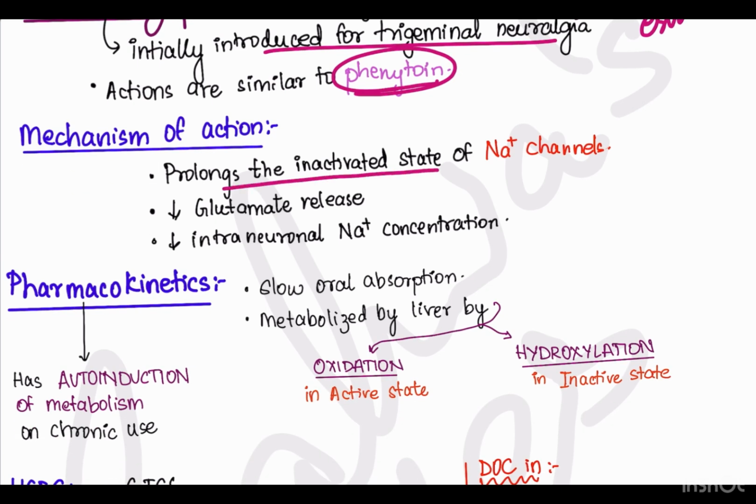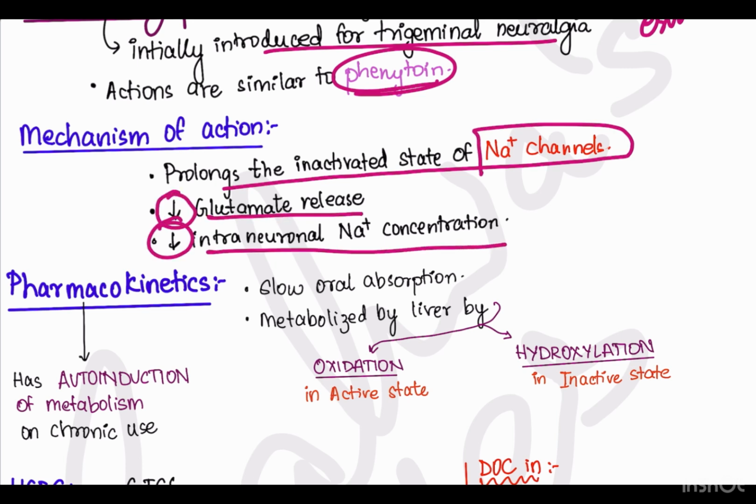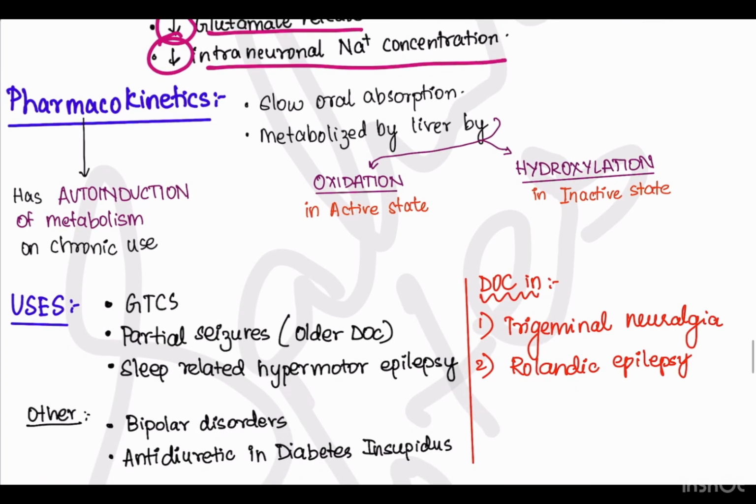Mechanism of action. It prolongs the inactivated state of sodium channels. It decreases the glutamate release. It decreases the intraneuronal sodium concentration. Now we will look at the pharmacokinetics. It has slow oral absorption and it is metabolized by the liver by two means. First, in active state, it is metabolized by oxidation, whereas in inactive state, it is metabolized by hydroxylation.